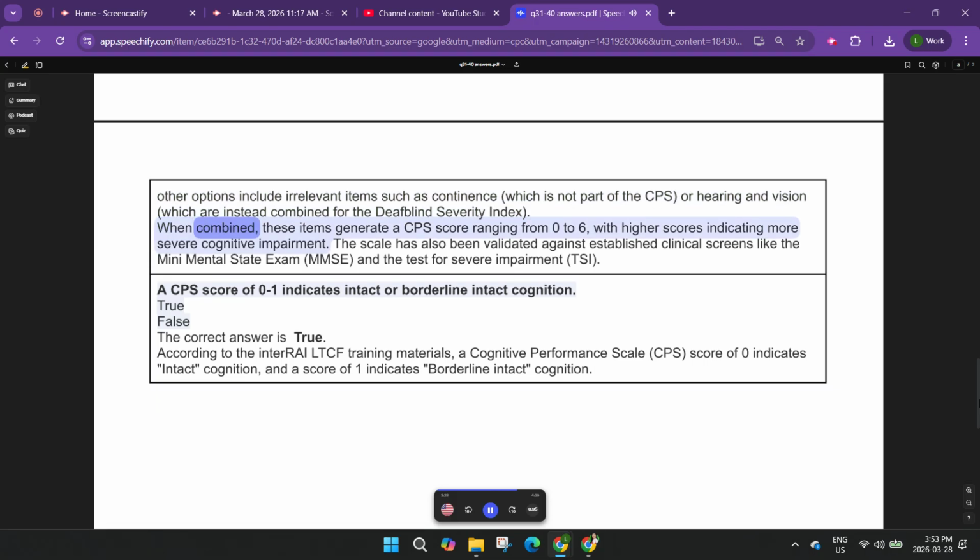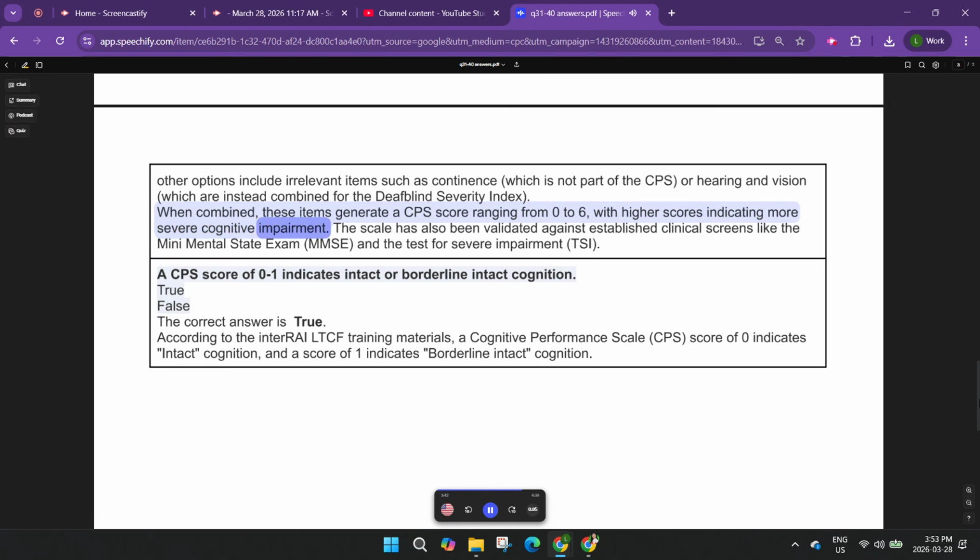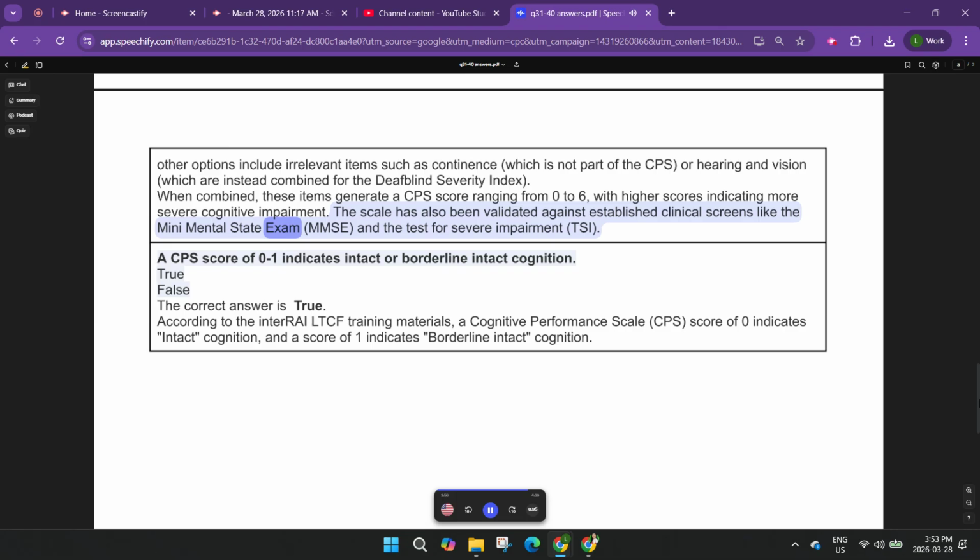When combined, these items generate a CPS score ranging from 0 to 6, with higher scores indicating more severe cognitive impairment. The scale has also been validated against established clinical screens like the Mini Mental State Exam, MMSE, and the Test for Severe Impairment, TSI.